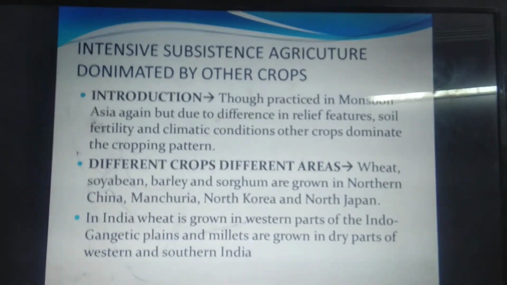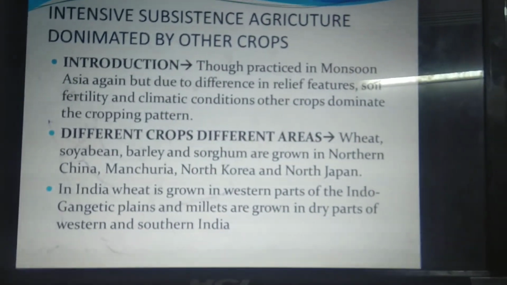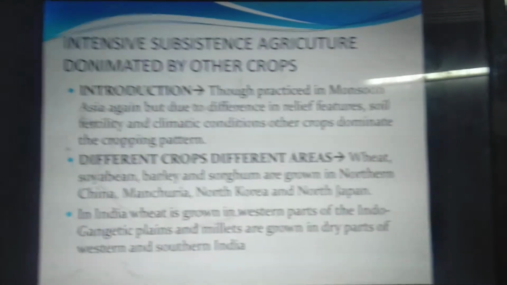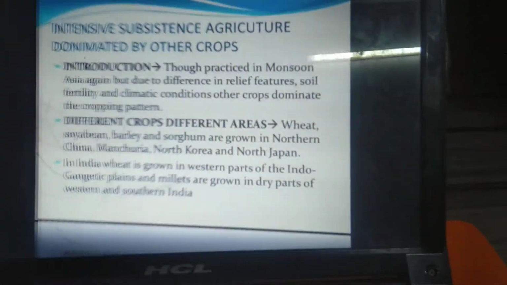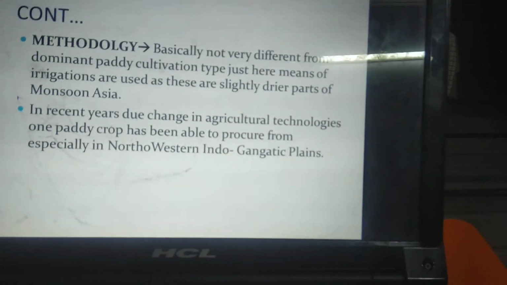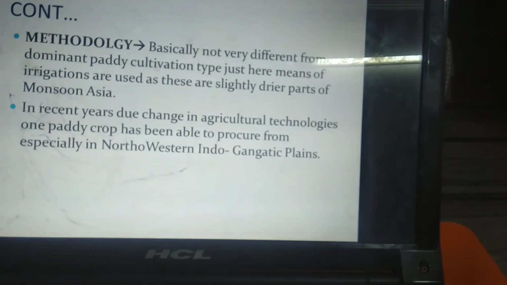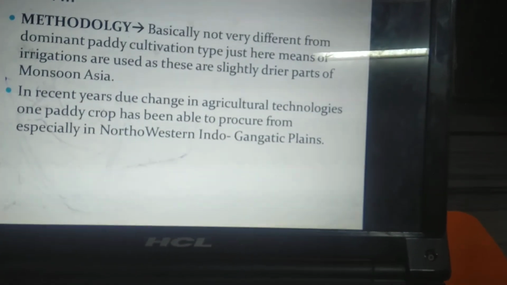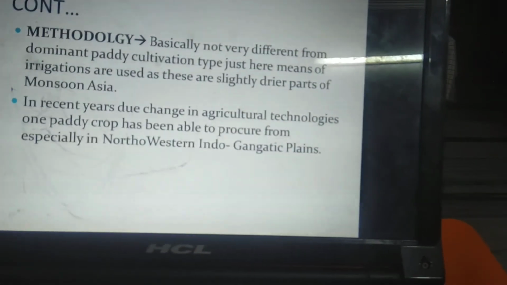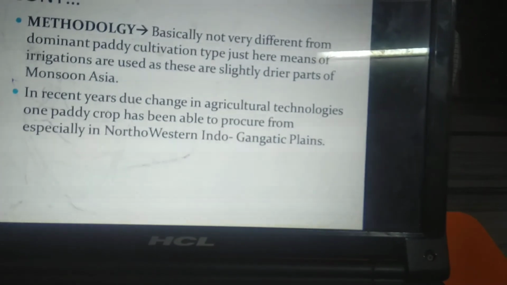In India, wheat is grown in the western parts of the Indo-Gangetic plain, and millets are grown in the dry parts of western and southern India. The methodology of the agriculture is not very different from the wet paddy cultivation areas, but here the means of irrigation are used, as these are slightly drier parts of monsoon Asia. Reason being, these are areas having rainfall ranging between 50 to 75 or 50 to 100 centimeters